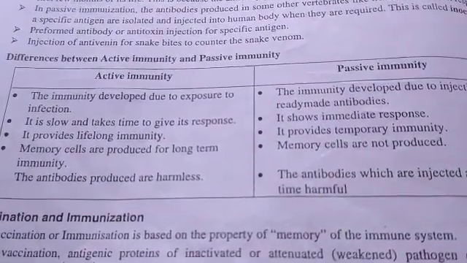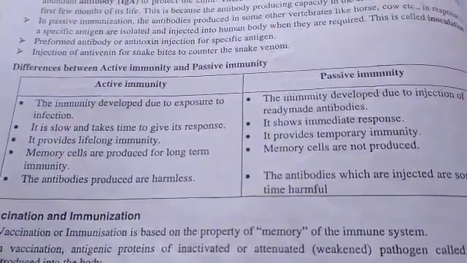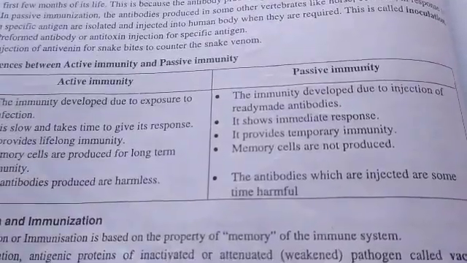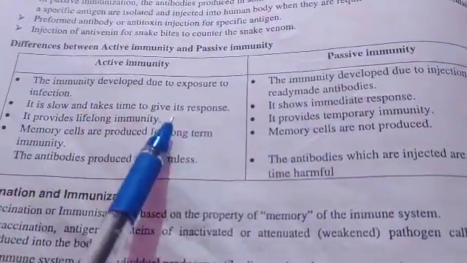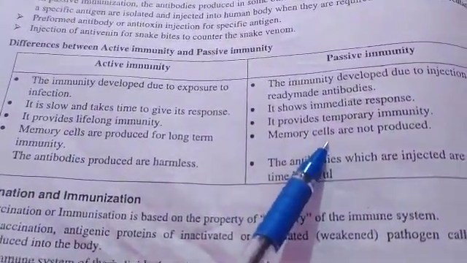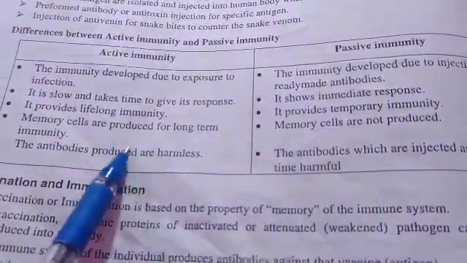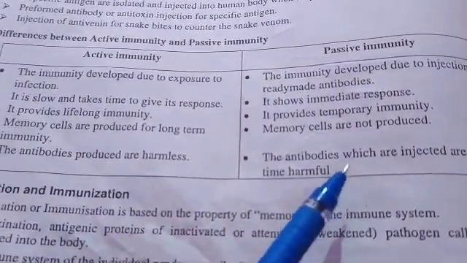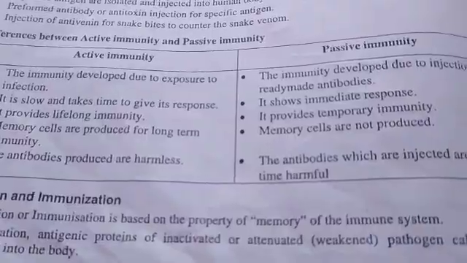Next is the difference between active immunity and passive immunity. In active immunity, the immunity develops due to exposure to infection, but in passive immunity, it develops due to injection or ready-made antibodies. Active is a slow process, passive is quick. Active provides lifelong immunity, passive provides temporary immunity. In active, memory cells are produced; in passive, not produced. The antibodies produced are harmless in active, but harmful in passive. Why? Because when we take injections or antibiotics, they show side effects.